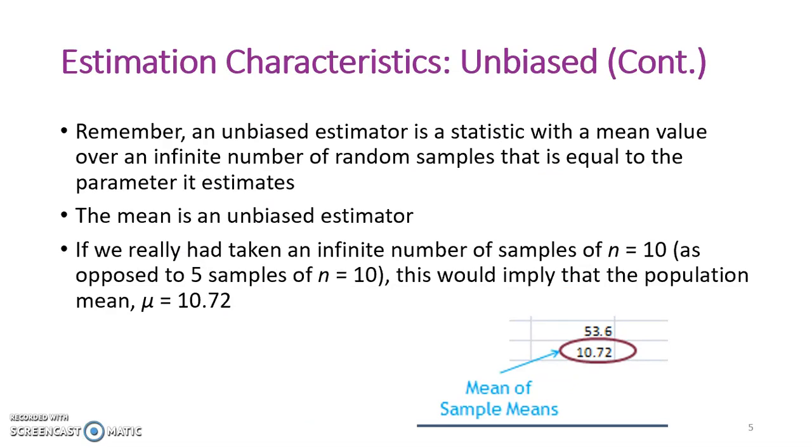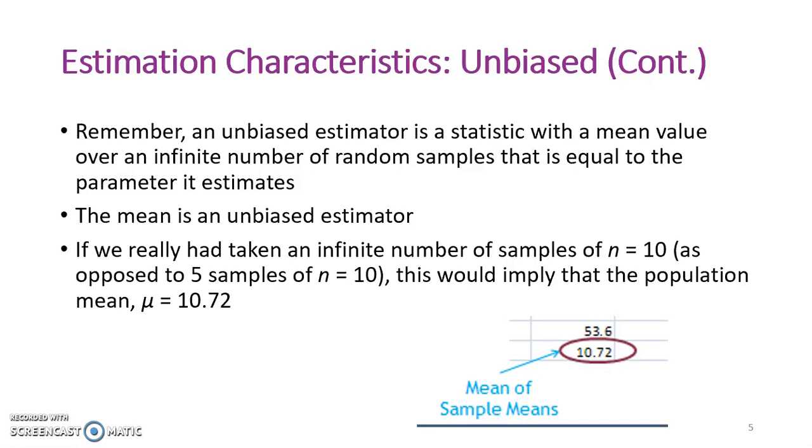Now we've seen that example of taking the mean of the statistic computed over, let's say, infinite samples. Let's look at the definition of unbiased again. Remember, an estimator is unbiased when it has a mean value over an infinite number of random samples that is equal to the parameter it estimates. This is saying that the mean of means from the sampling distribution is equal to the population mean.